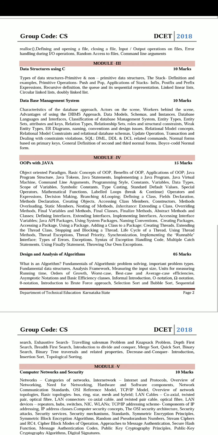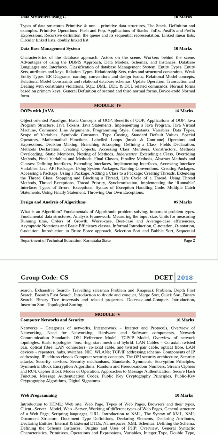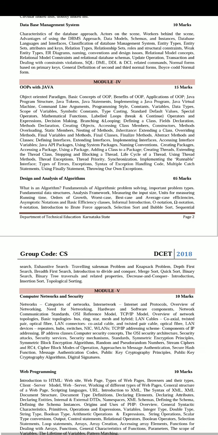Next, the second most carrying subject is OOPS with Java. In total it carries 15 marks. In this we have different, very important topics. He concentrates mainly on classes, inheritance, then the packaging concept, and the threading concept.